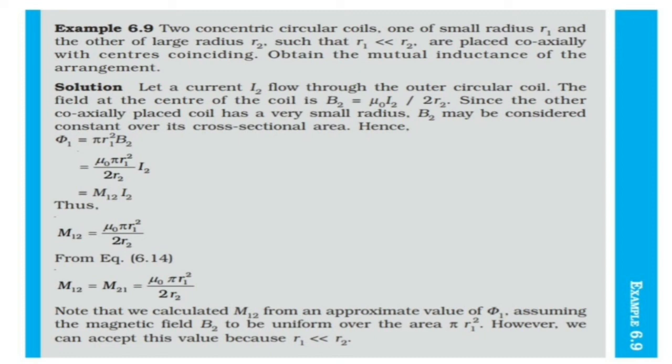So M12 we are getting as mu 0 pi R1 square by 2R2, in the same way as we did with the solenoid. We have already proved in the case of the solenoid that M12 will be equal to M21. So here we conclude that the mutual inductance M12 equals M21 equals mu 0 pi R1 square by 2R2. So that is the mutual inductance between two concentric circular coils.